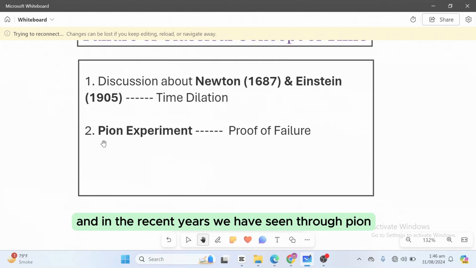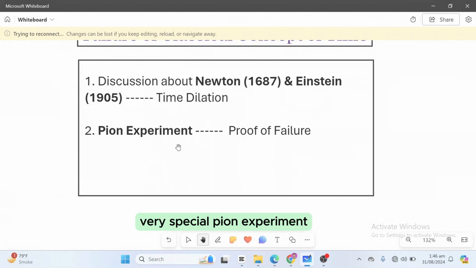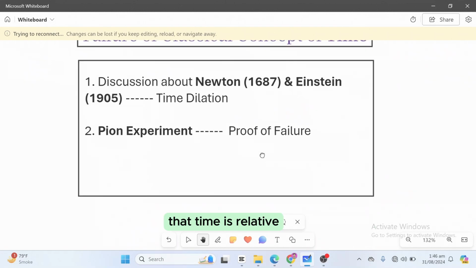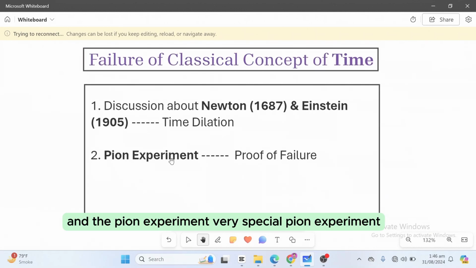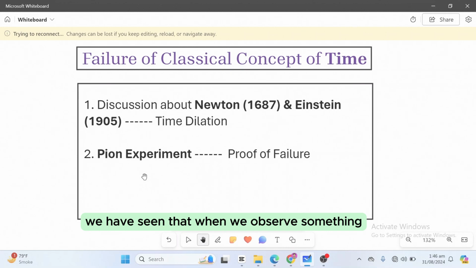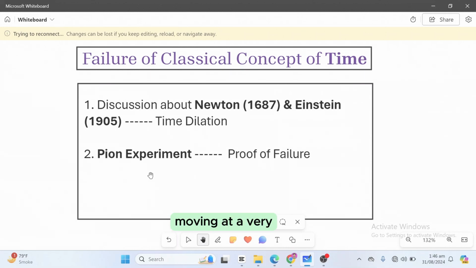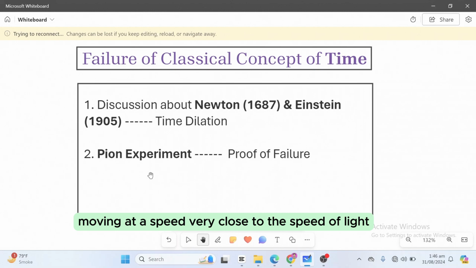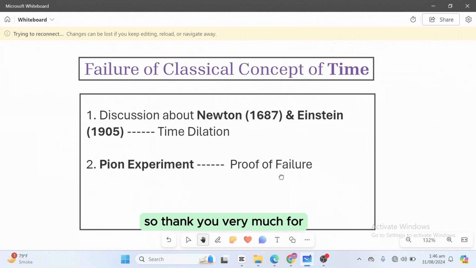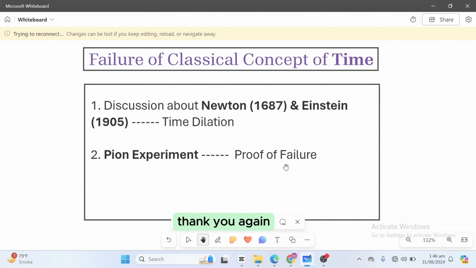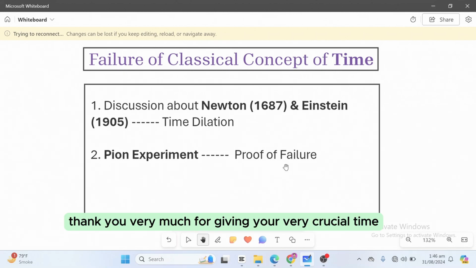And in recent years we have seen through the very special pion experiment that time is relative, time is not constant. When we observe something moving at a very fast speed, very close to the speed of light, the time for it slows down.